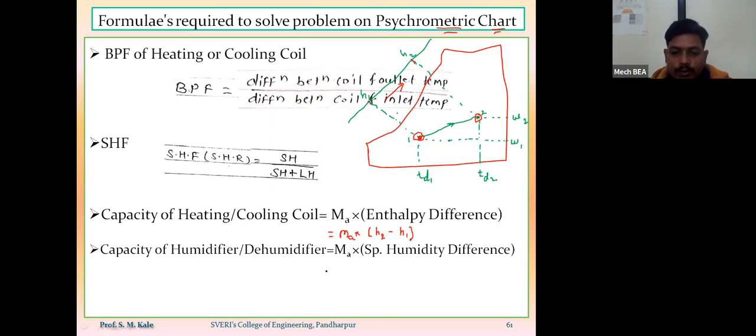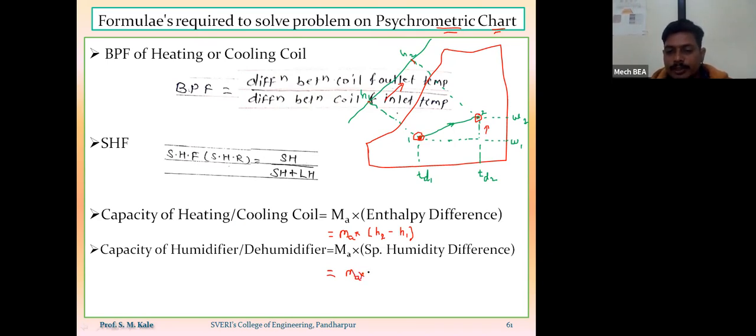And here, if I want to calculate the capacity of humidifier, means amount of heat supplied. Sorry, not heat, amount of water vapor supplied. That is called the capacity of humidifier. So that will be given by the equation mass of air into specific humidity difference.